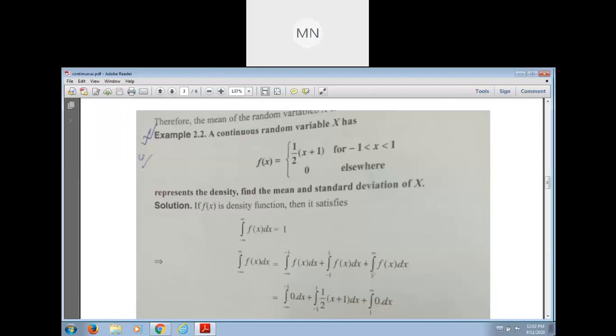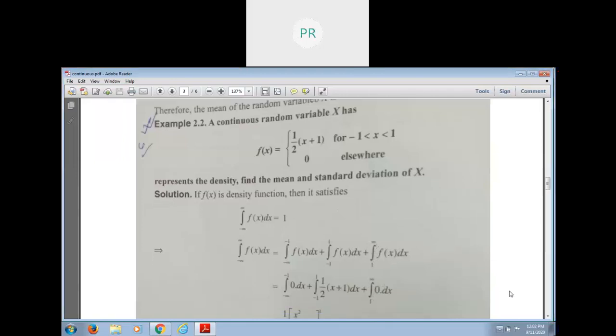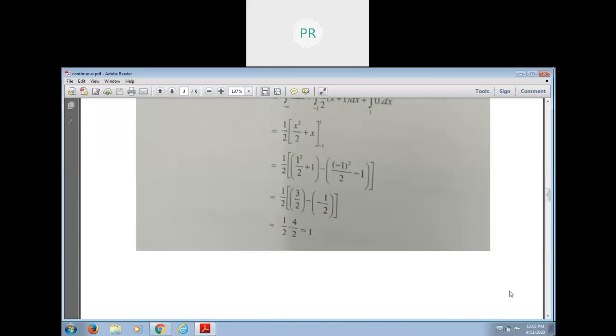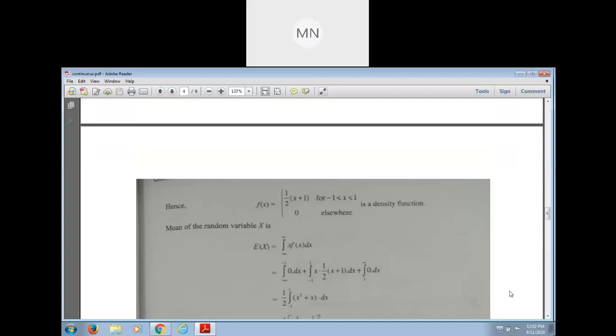For the interval 1 to infinity, again it is 0. Solving this way, we get f of x.